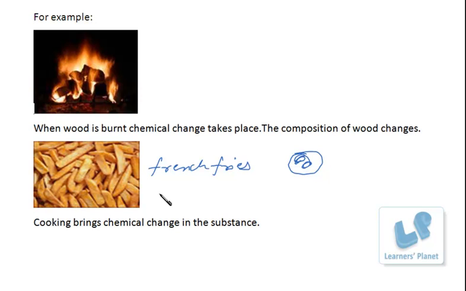So likewise, cooking brings a chemical change. Cooking of rice, cooking of wheat, of anything. Cooking causes a change in the chemical composition of whatever is being cooked. Right? And for that matter, a chapati cannot be changed back into dough. That is a chemical change. French fries cannot be changed back into potato. It is a chemical change. So chemical changes are irreversible, right?